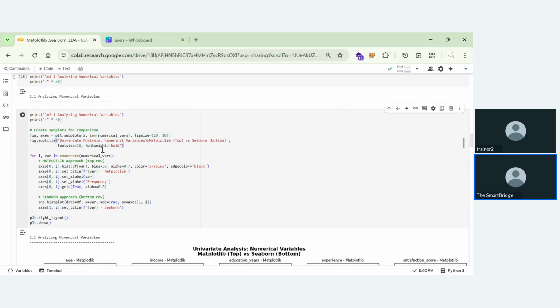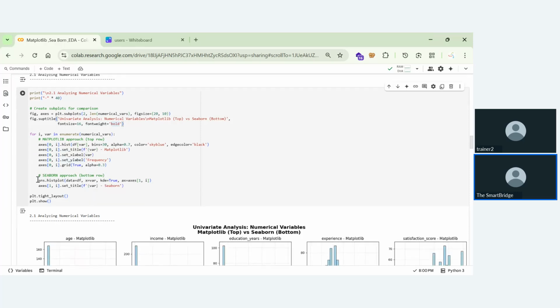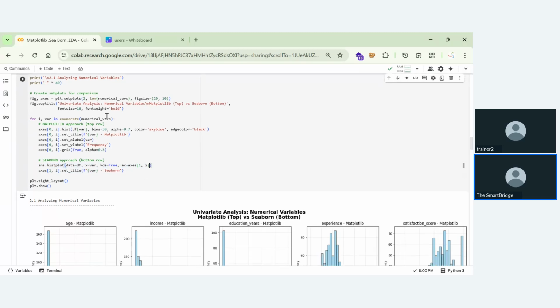We are mentioning the titles using matplotlib, and for the figures, we are using Seaborn. You can see we are using the Seaborn approach for the bottom row, giving the figures and everything, and in the top row, we are using the matplotlib approach. With matplotlib, it's a bit more bare bones, but we have direct control over the bins and colors.